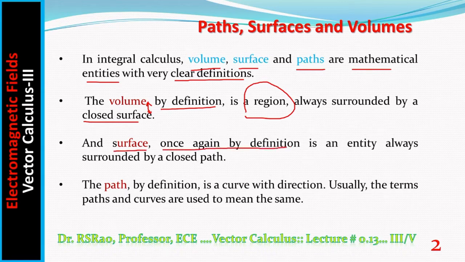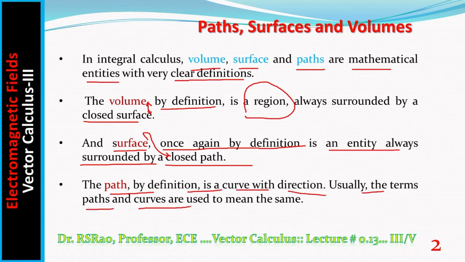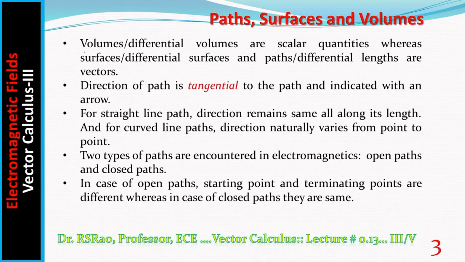Surface, once again by definition, is an entity always surrounded by a closed path. So surface is always associated with a closed path. Of course, closed surfaces, they don't have any closed paths. Open surfaces, they have closed paths associated with them. The path by definition is a curve with a direction. Usually the terms paths and curves are used to mean the same.